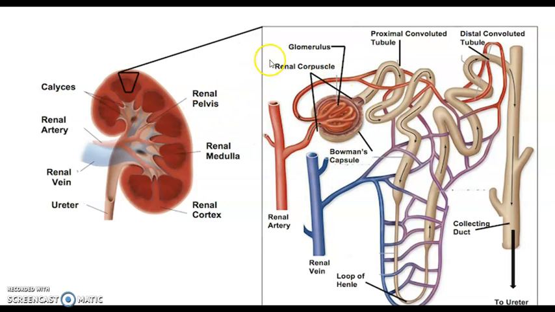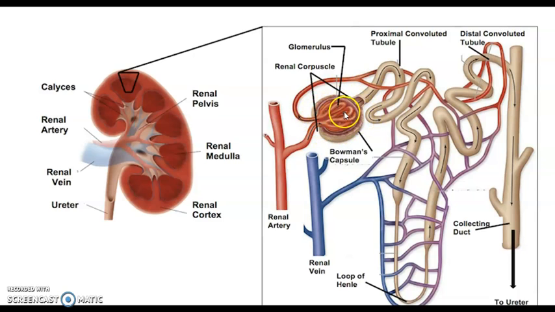So the nephron is divided into two parts. One is the Malpighian body and the second is the renal tube. So you can see it is a Bowman's capsule-like structure which contains a bunch of capillaries, and that is called the glomerulus.